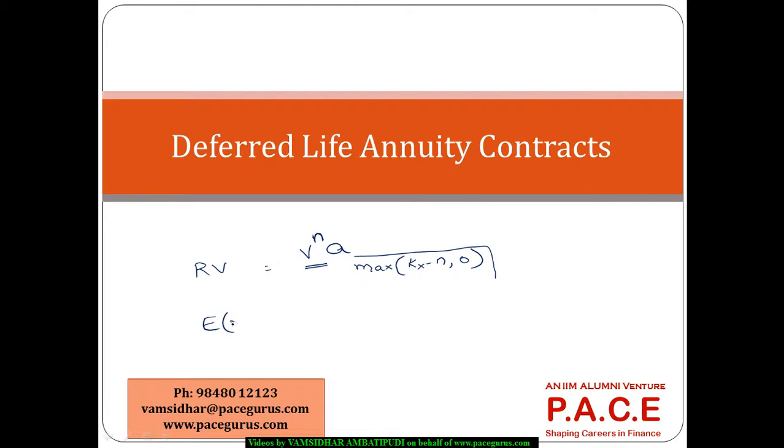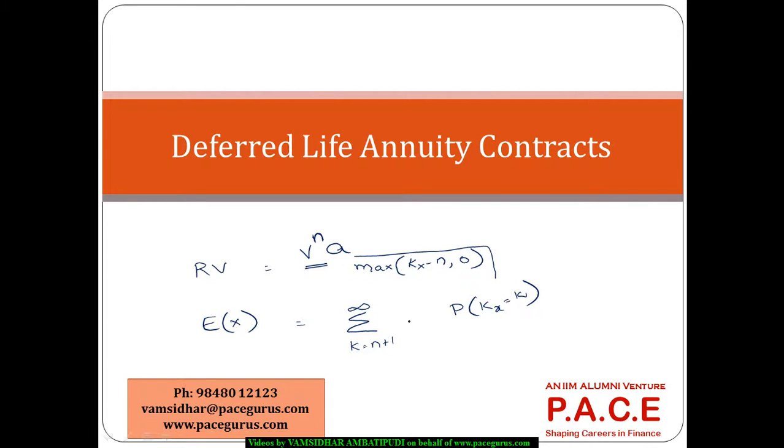And if I have to get into the expected value for the same, probably I can start writing it. Let me think of the person being alive. Starting right from n plus 1 till infinity, if I'm saying the person is alive for at least n plus 1 years, that means the probability of Kx equal to k.